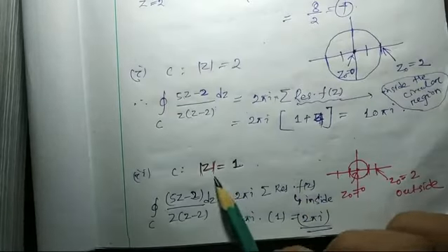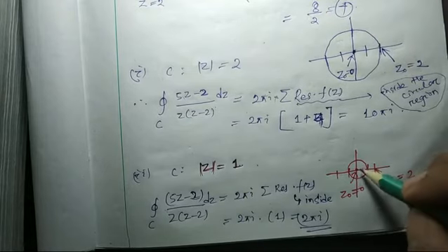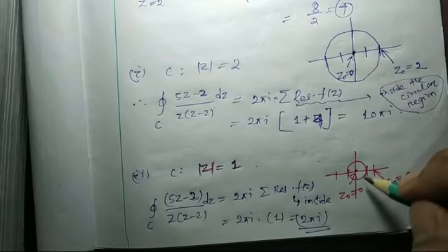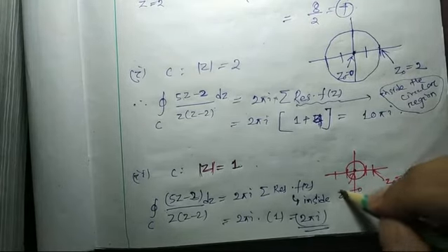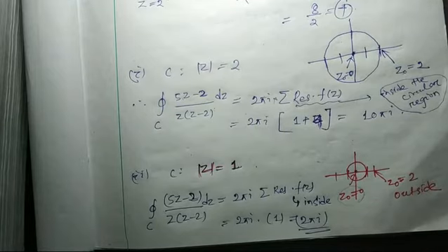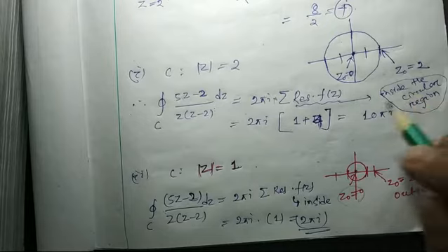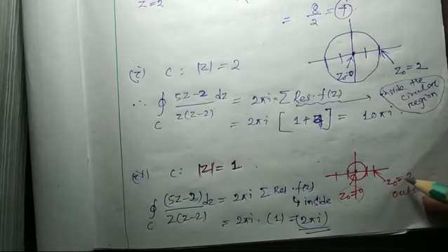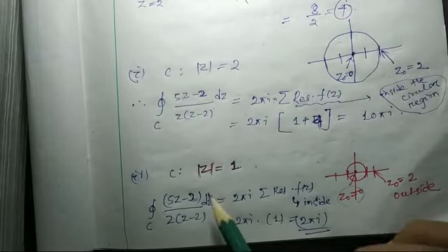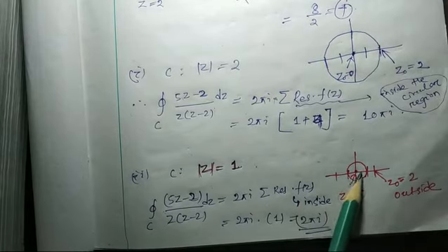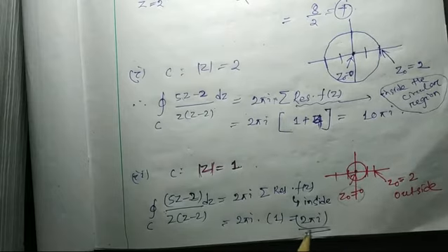But in case of |z| equal to 1, the circle's center is at 0 but the radius is 1. For this case, the singular point z0 equal to 0 is inside the circle, but z0 equal to 2 is outside the circle. You may remember, outside means the integration will be 0. So this singular point should not be considered because the defined region is this one. We have to consider only this point. So the sum of the residues, at z equal to 0, gives 2 pi i. Okay.